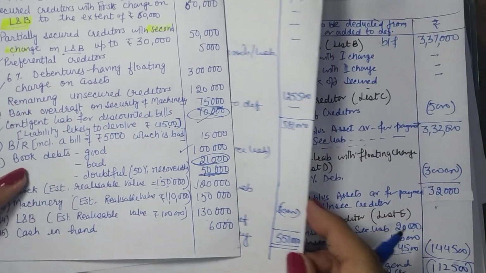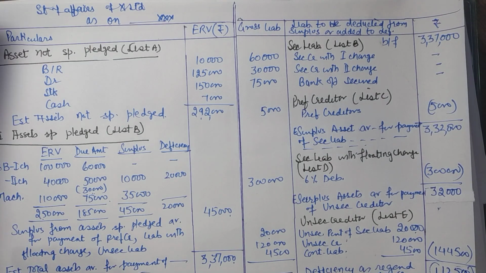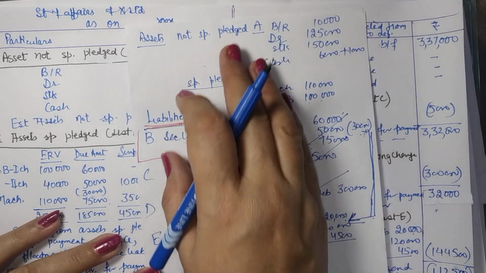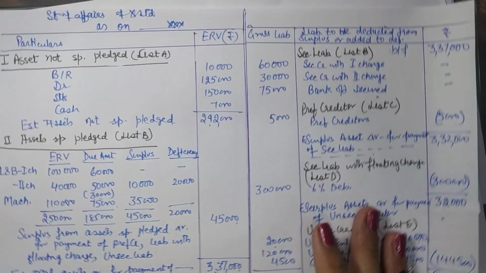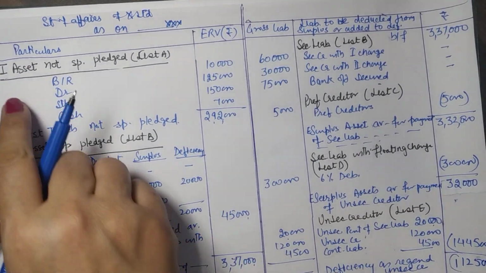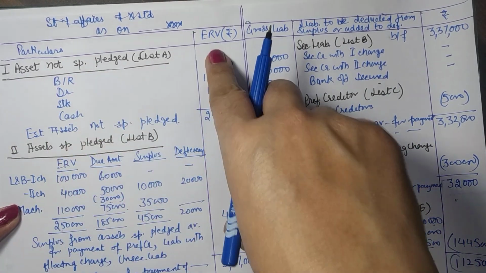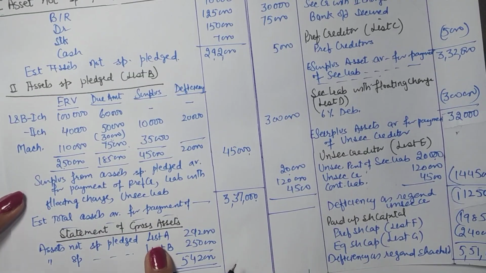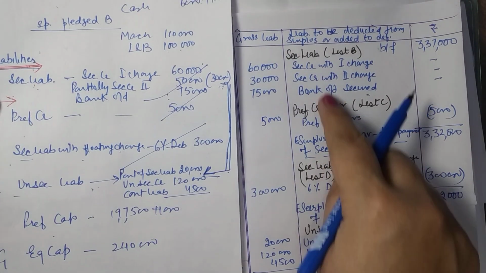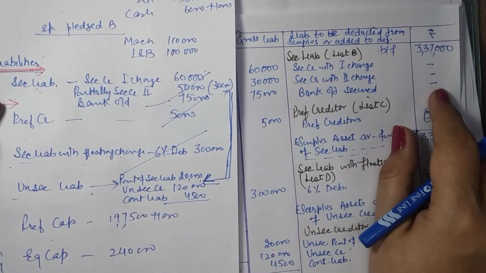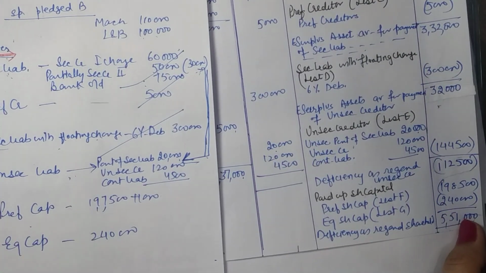Okay. So how do we solve such questions? In order to prepare statement of affairs, we are just to make a preliminary statement. Assets in two categories, liabilities in some categories. After that, we can formalize the statement. The format is number one for assets. So assets specifically pledged and not pledged. These are the two categories and a statement of gross assets. Then coming to liabilities, you are to record all liabilities in the preference order one by one. Secured liabilities will also come, but they won't be paid here because you have already paid them here. Then all other liabilities, finally you get a deficiency or surplus.